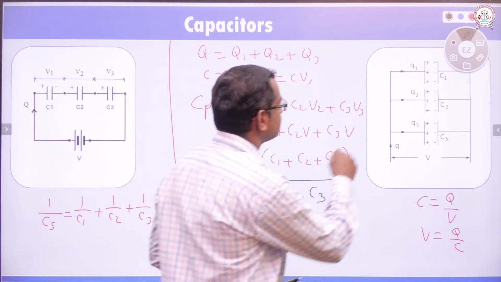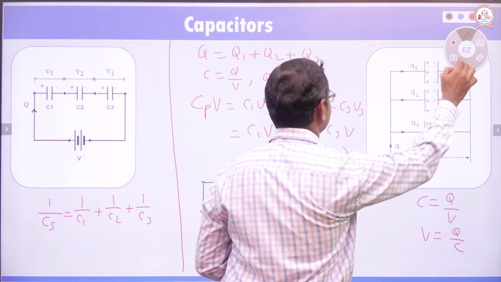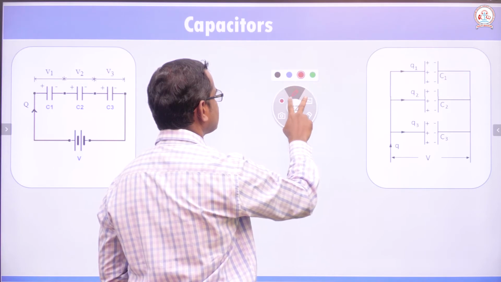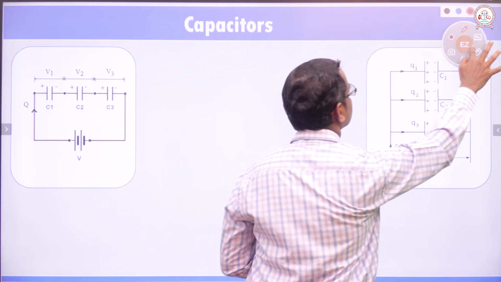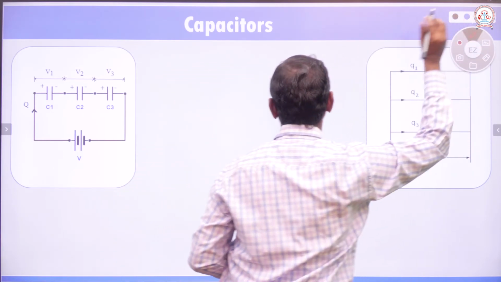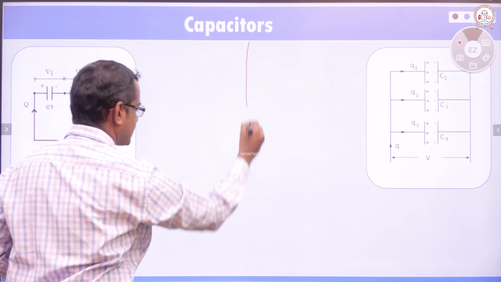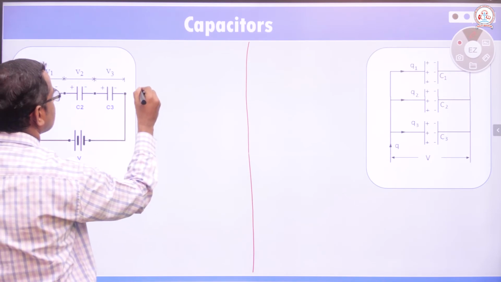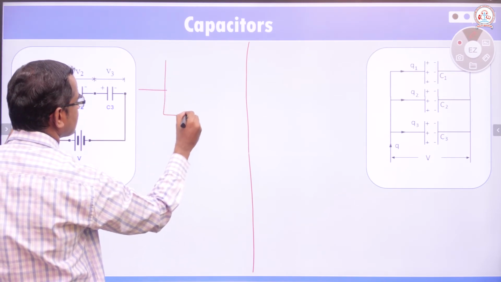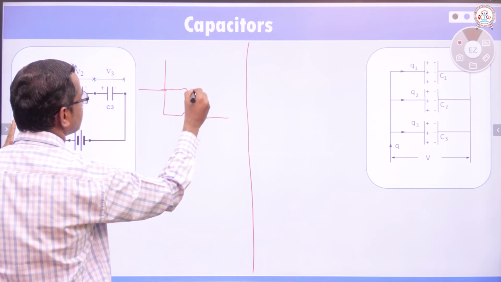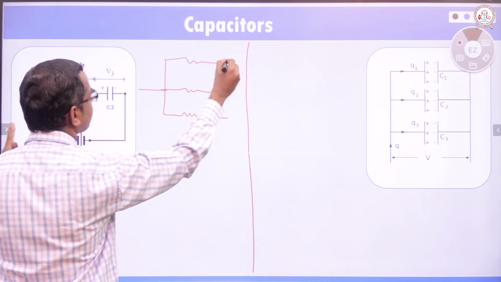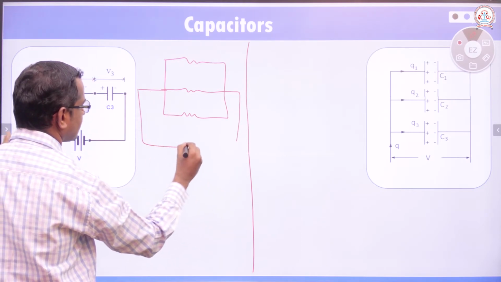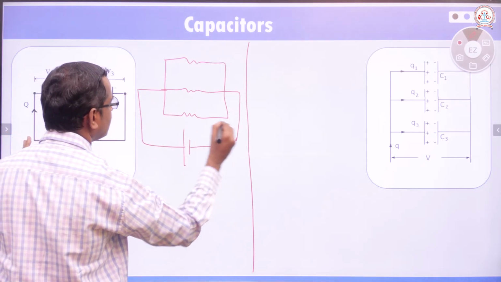Now you can just compare this with resistance. Let us compare it with the resistors in series and parallel and compare the equations. In the case where the resistors are connected in parallel, this is the circuit where the resistors are connected in parallel and connected to a common battery.